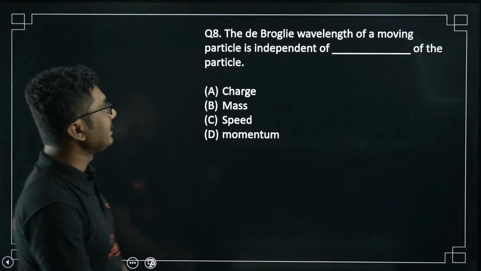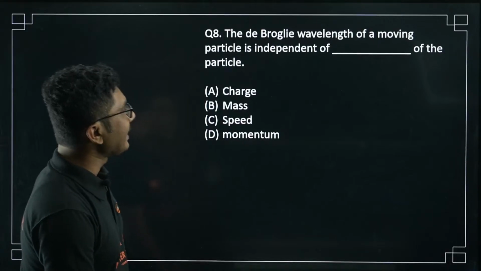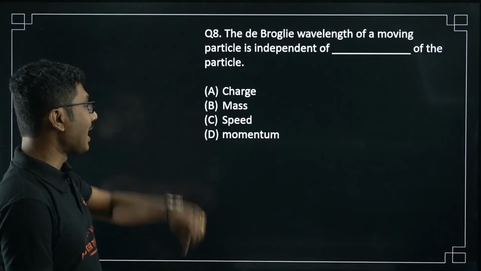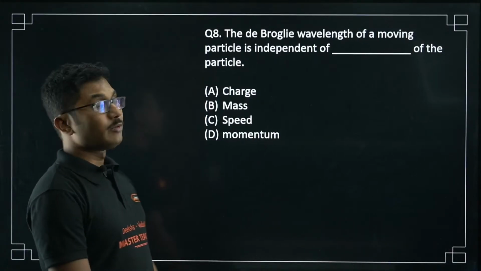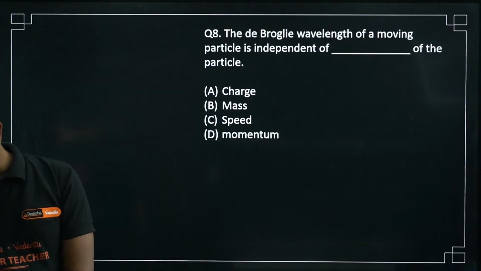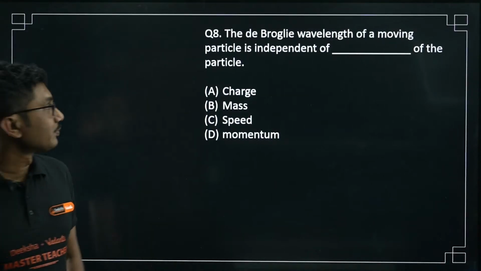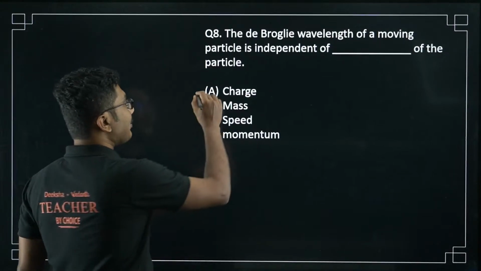Now next question: the de Broglie wavelength of a moving particle is independent of dash of the particle: charge, mass, speed, momentum. Let's see. The de Broglie wavelength is independent of, yes, charge. 8A. Okay, anyone? Sri Gauri? Yes, it is independent of the charge.